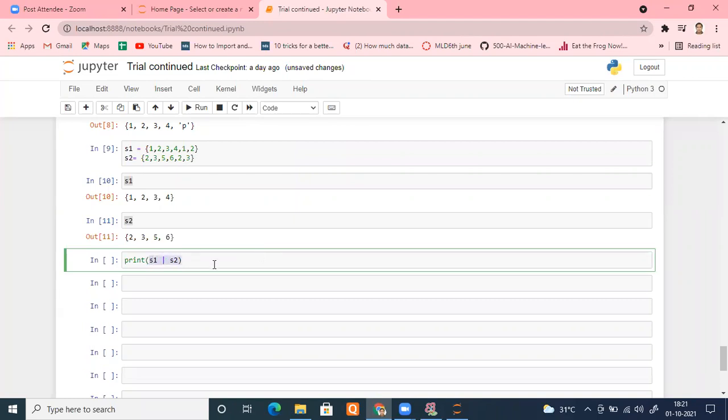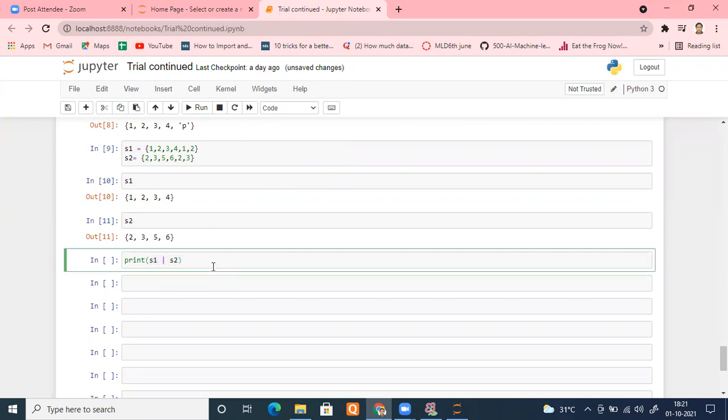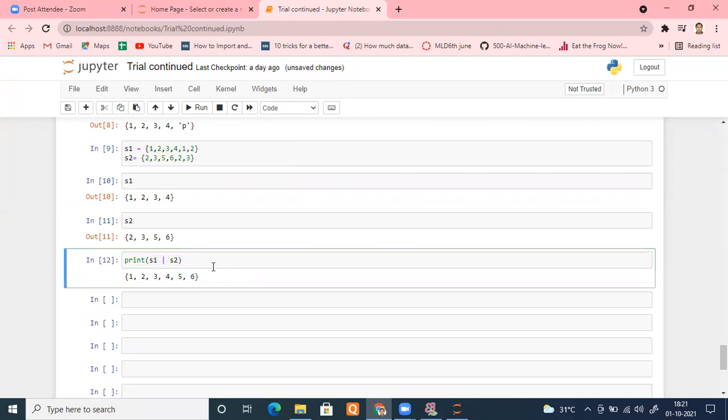Can anybody tell me what the output will be if we take the union of S1 and S2? The output will be 1, 2, 3, 4, 5, 6. Yes, 1, 2, 3, 4, 5, 6. Right? So let me run that. Please check it. Okay. Similarly, this is the thing I did, known as union.